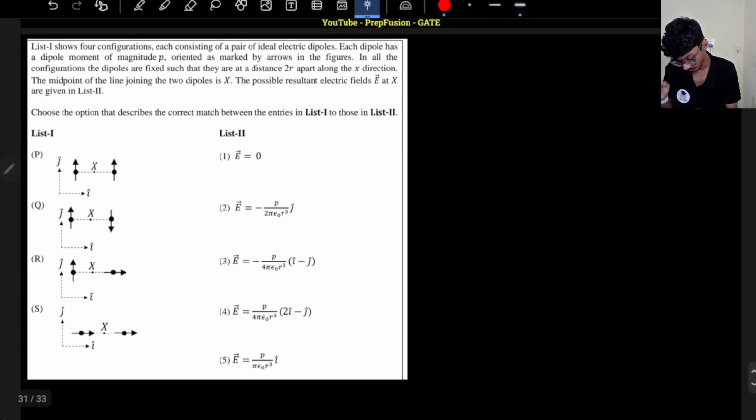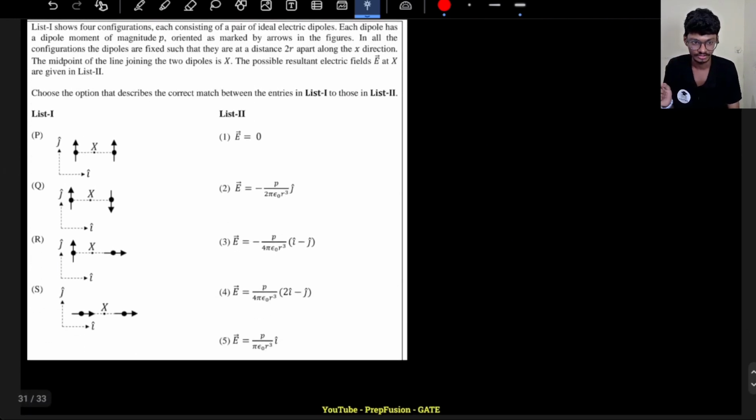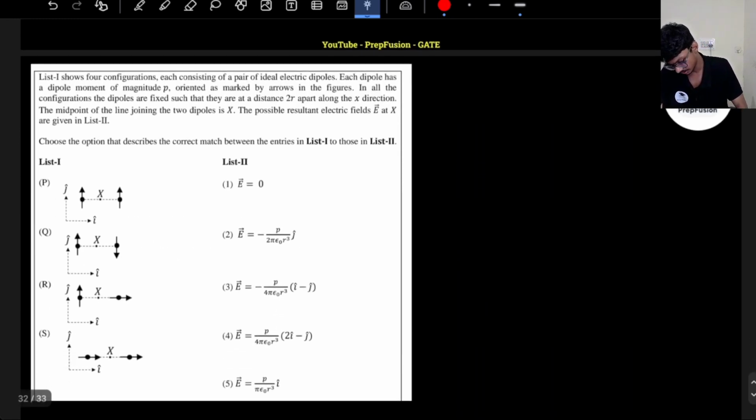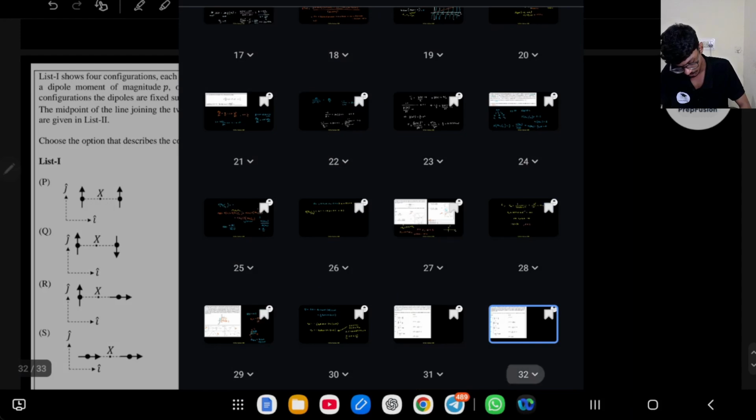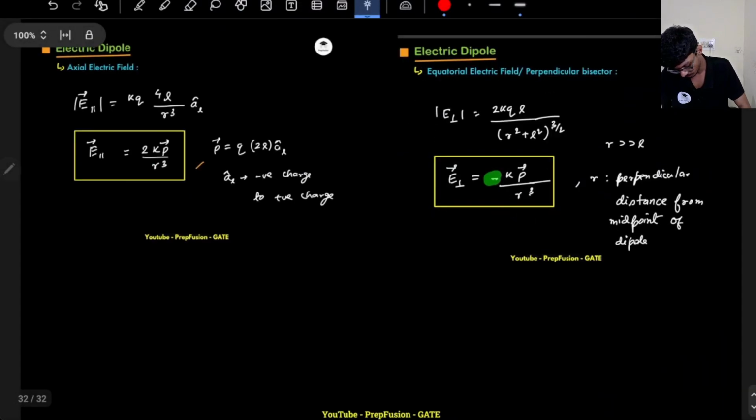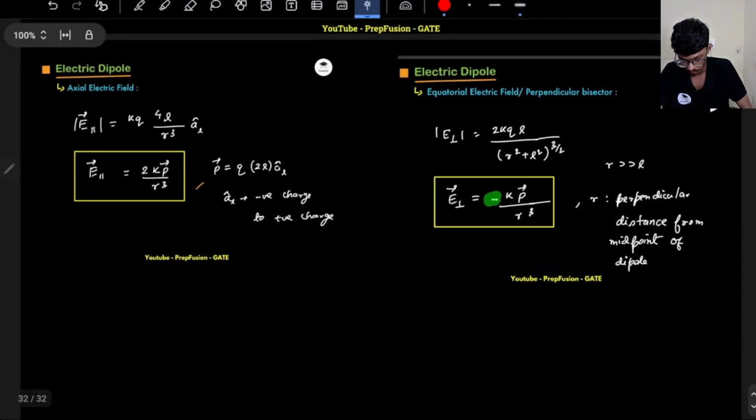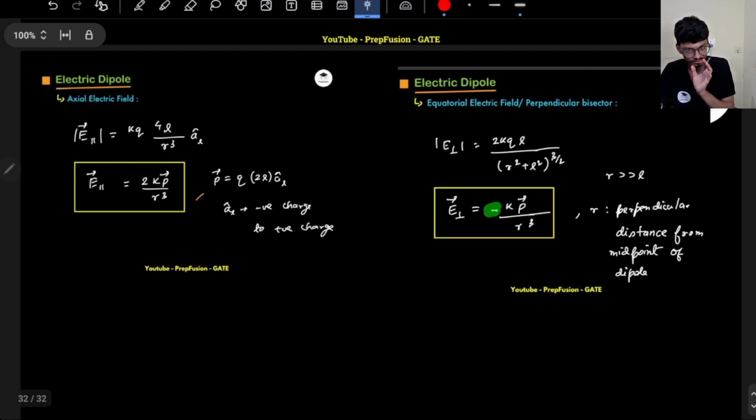Okay, one last question we have. This is the dipole moment question. So for dipole moment, basically, okay, let me delete this. You just have to remember these things. I have taught this in my EMFT courses. These things you have to remember.